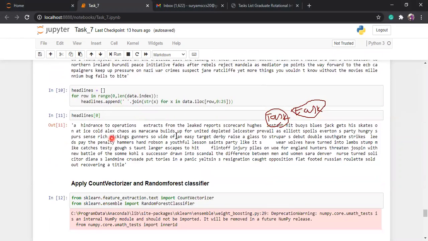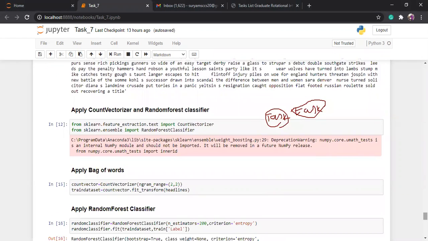Headlines of 0 means your first row will be displayed. After that you can apply the count vectors, and after count vectors you can apply the bag of words. In bag of words, one parameter to tune is the n-gram range. If you use 1 comma 1, your accuracy will be around 75 to 82. If you use 2 comma 2, your accuracy will be higher, 85 to 90, depending on your system.